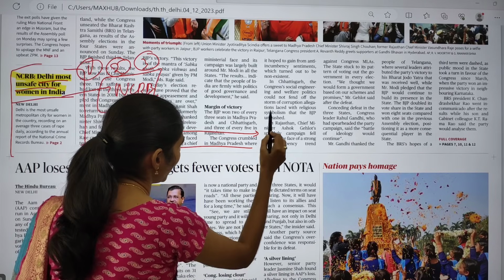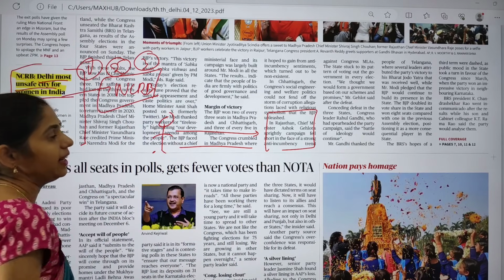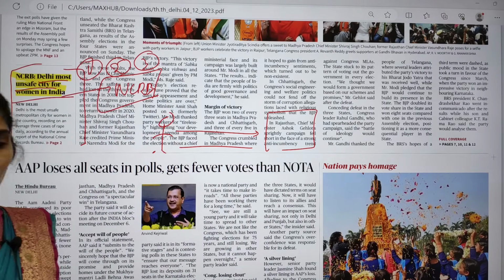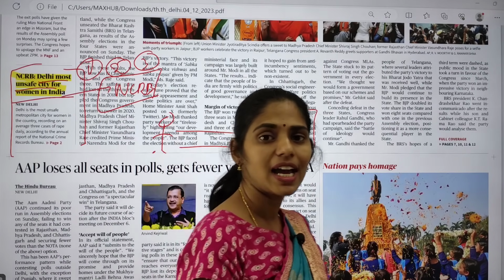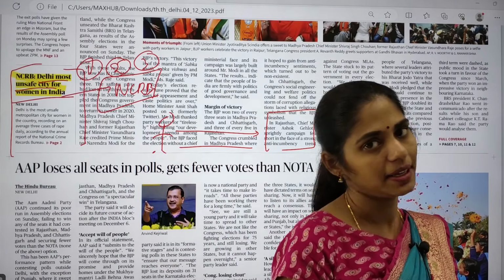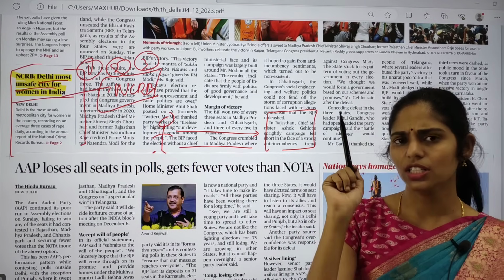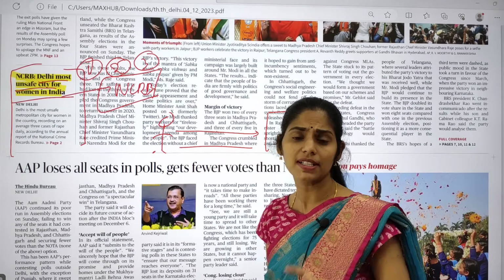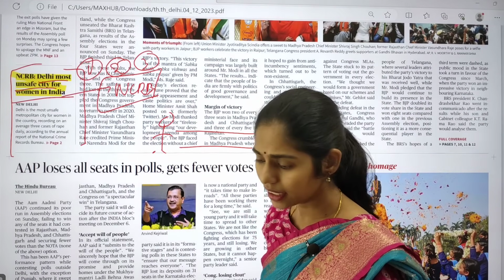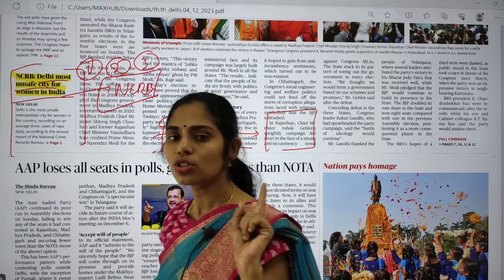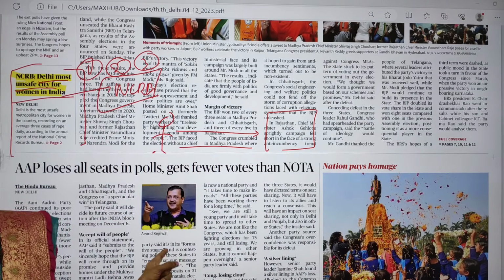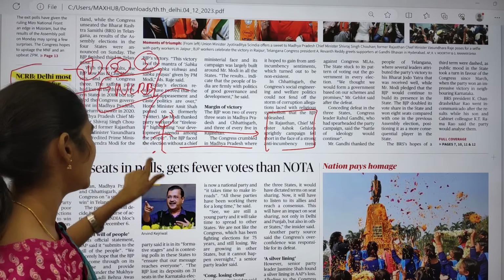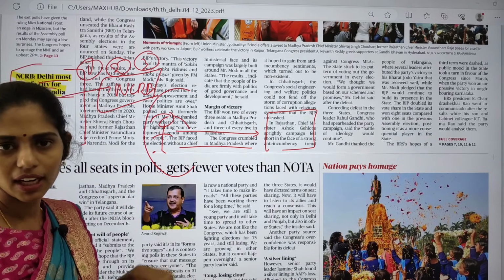For example, if you are staying in Delhi and you are going for the interview, the first question asked to you will be, why is Delhi not safe? Or the interview panel may ask, what are the challenges faced by women in Delhi? I can say this question is 100% certain. If you are from Delhi and attending the interview, this will be the first question asked by the interview panel.